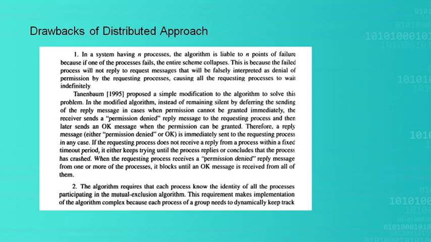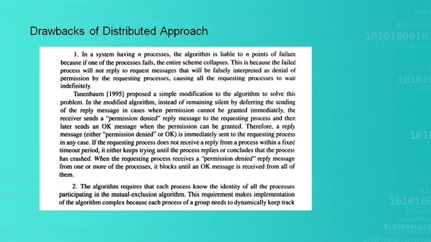Tanenbaum proposed a simple modification to this algorithm to solve this problem. Instead of remaining silent, normally, P1, P2, P3 processes are there. If they are granting permission, they will send an OK message to the requesting process. If permission is not granted, then they will send a permission denied message.